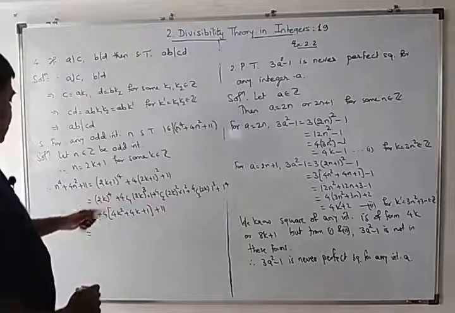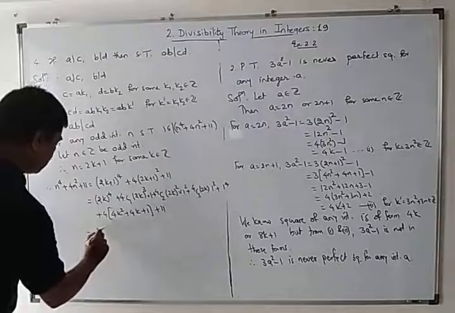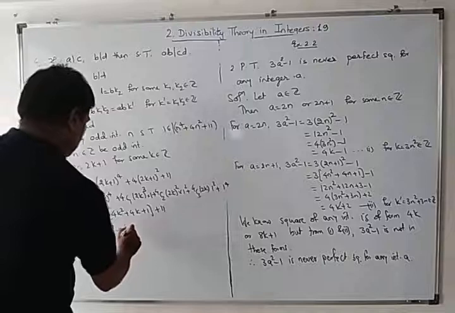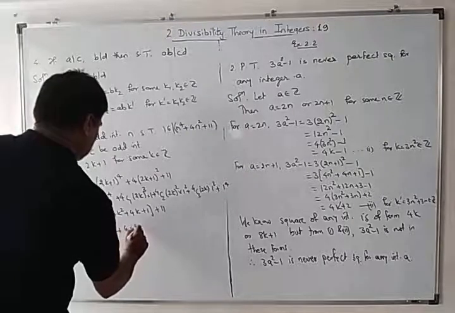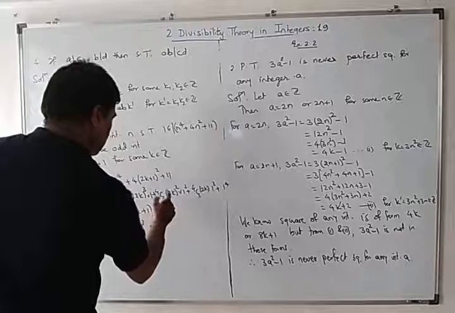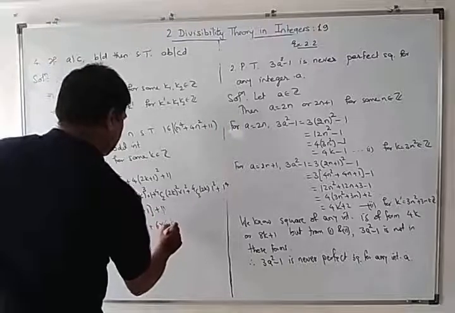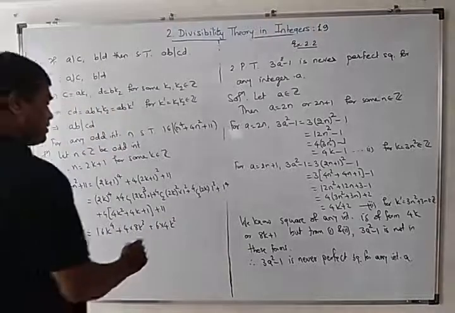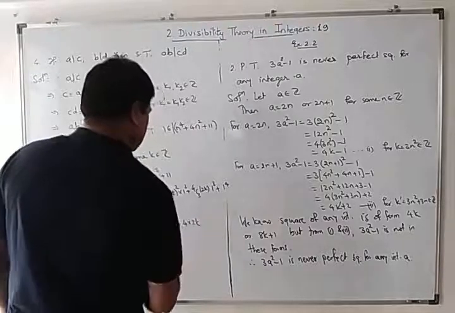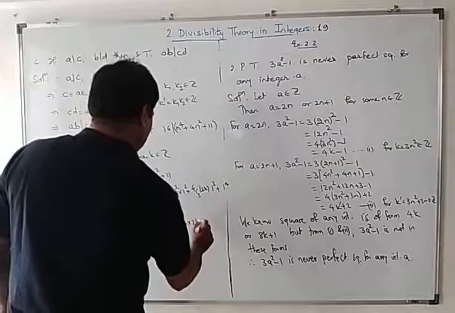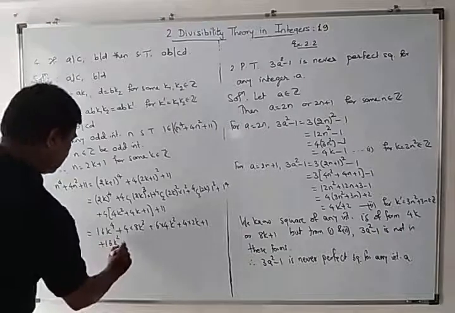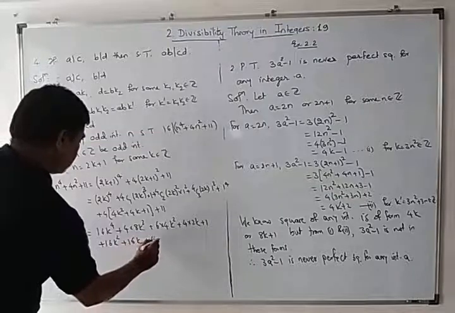Now, if you simplify this, 2 raised to 4 is 16k raised to 4, plus 4C1 is 4 into 2 cube, that is 32k cube, plus 4C2 is 6 into 4k square, plus 4C3 is again 4 into 2k, plus 1, plus 16k square plus 16k plus 4 plus 11.